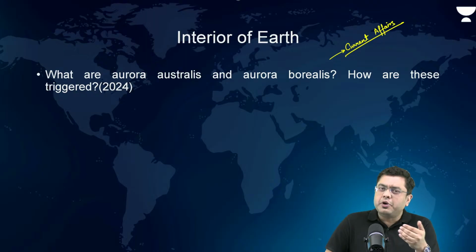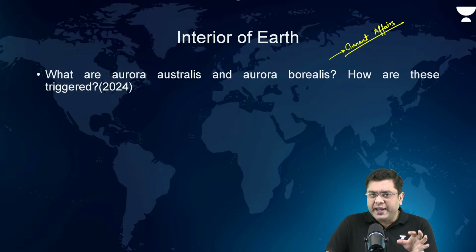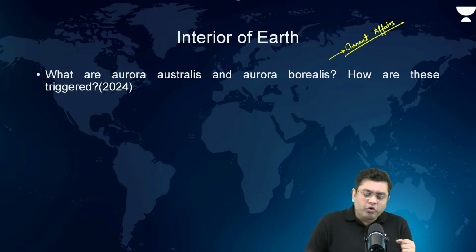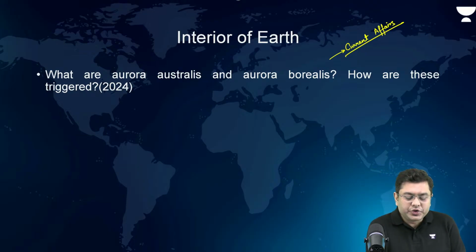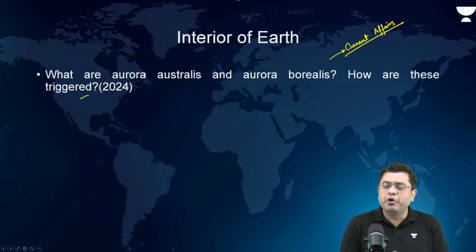which was a departure from their normal phenomena of being sighted only in higher latitude. That is why this was an expected question out there. So let us take a look at this particular question. What are aurora australis and aurora borealis? How are these triggered? A simple, straightforward question.